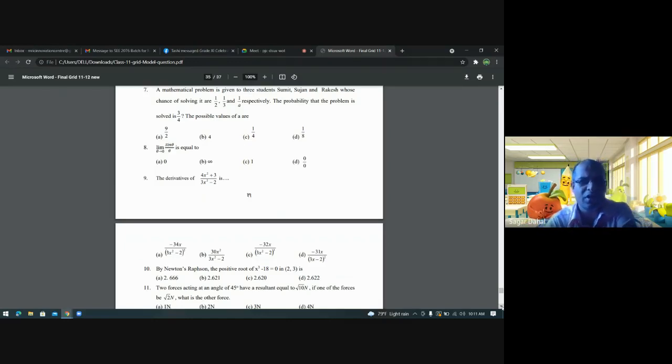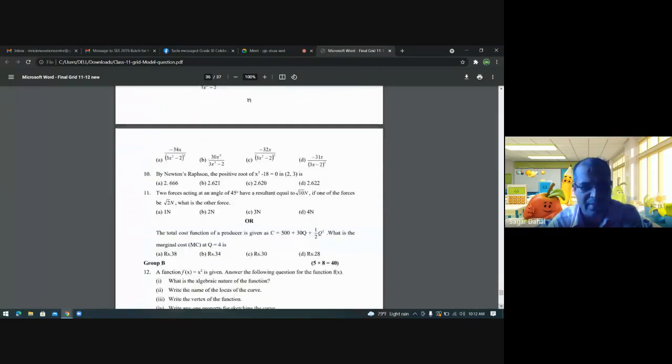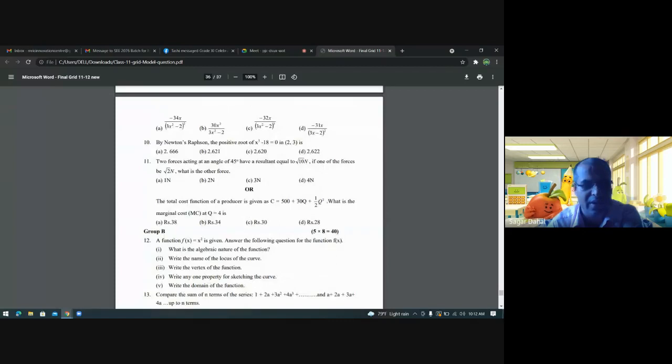So whatever you have learned in class 10, same probability related to that, the question is there. Limit, we have already taught. Derivative, we have taught. Newton-Raphson methods, and so on. Whatever you don't know, please do not worry. So we'll guide you today afternoon also, and we'll revise it again. We have 1 week still left. So in this week, we will be completing 3 sets model questions of mathematics, and we'll be preparing for our final examination. So let me go to now 11 onwards. Okay, here we have.